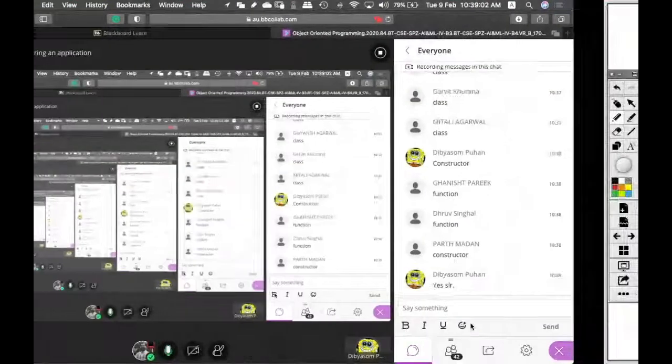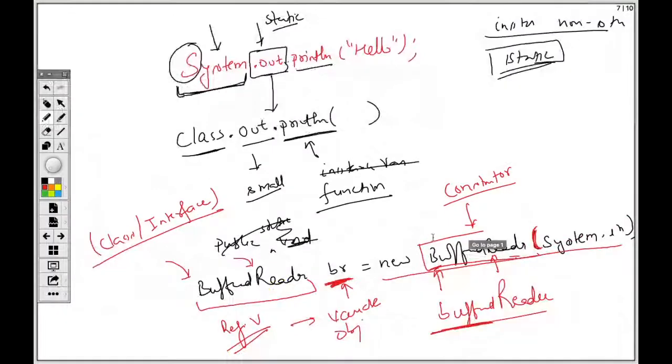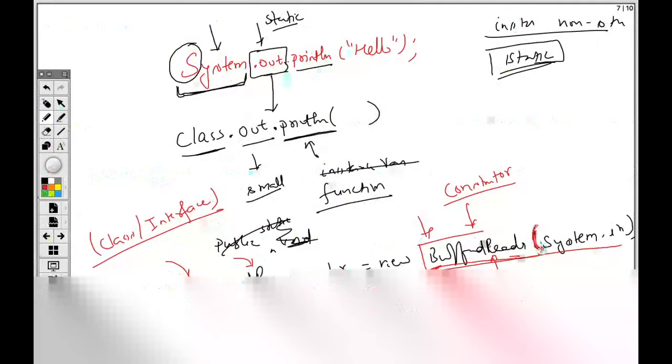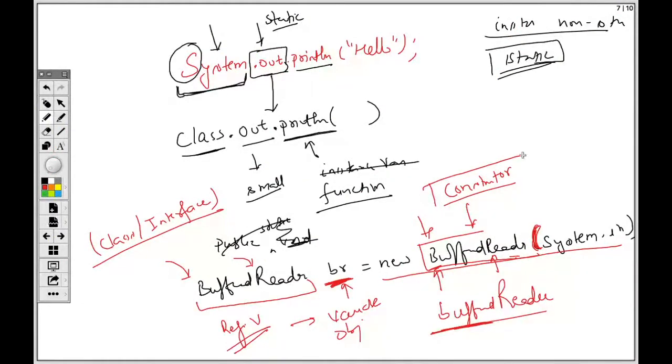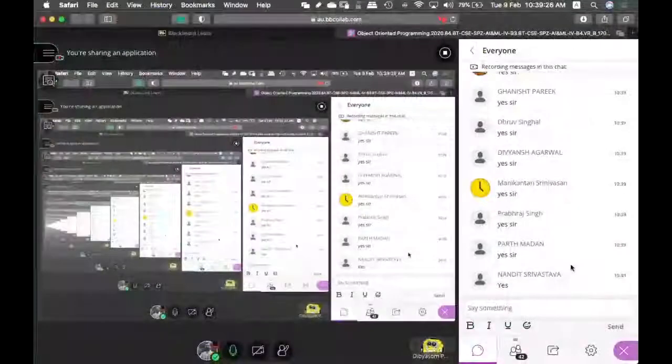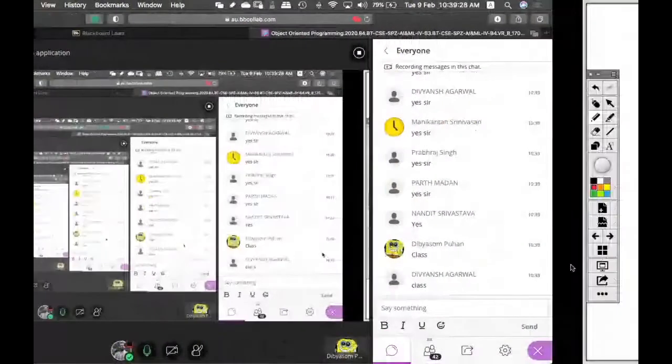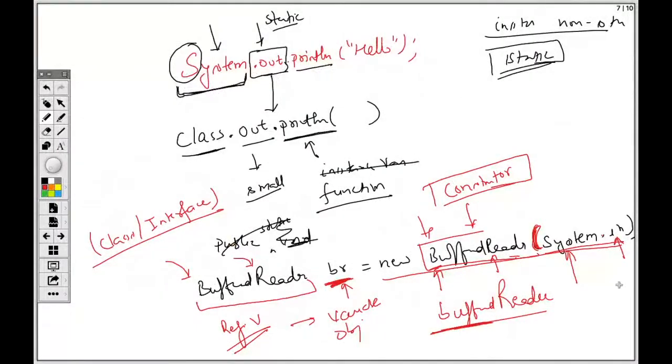Are you getting my point? See, if this was just a function, then this should be small. But if it is capital, we think it should be a class. And if any class name has a parenthesis after it, it is a special function that is called a constructor. Okay. And now coming inside this System.in. So what is System? Again, what is System? A class. What is this in?